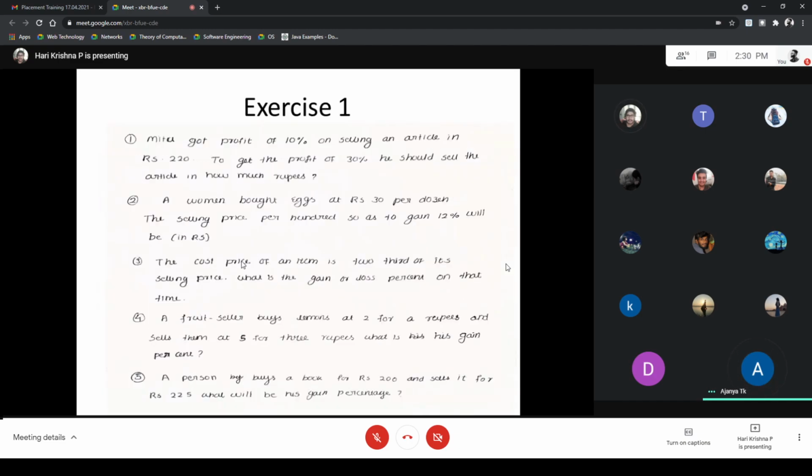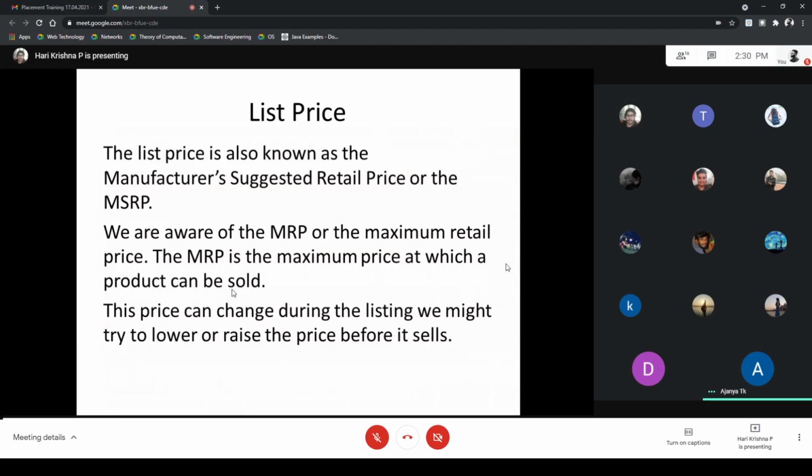Next slide. It is the exercise, 5 questions to do. And the next part is taken by Hari. Thank you, Ajanya, for the explanation.